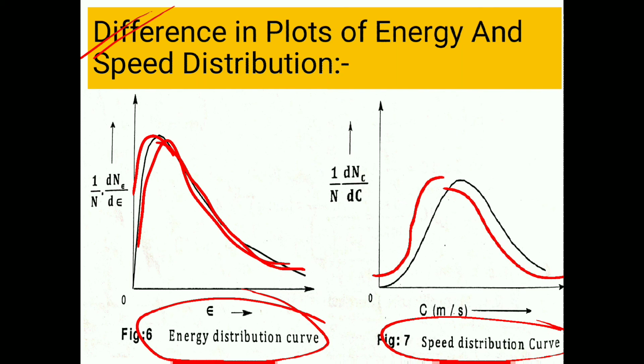So the distribution is broadened at higher temperature, thus a greater number of molecules possess higher energy. And the energy distribution is mass independent, but the speed distribution is mass dependent. These are the two differences between the plots of energy and speed distribution.